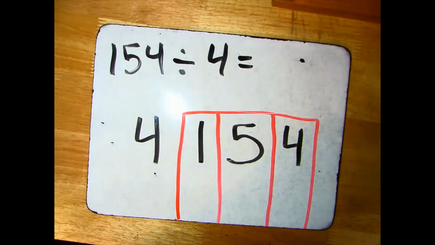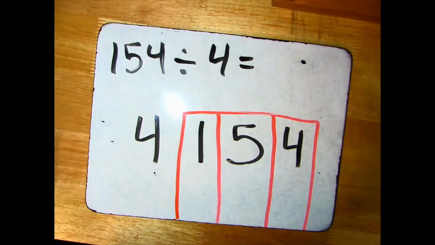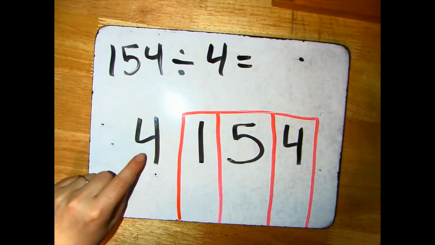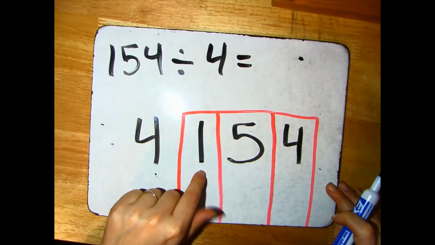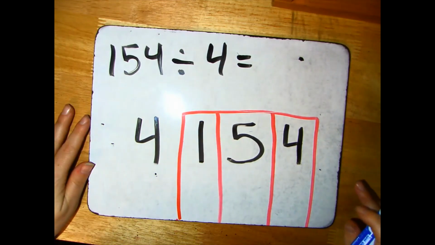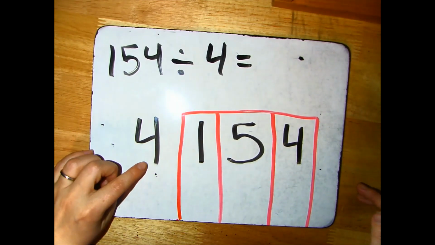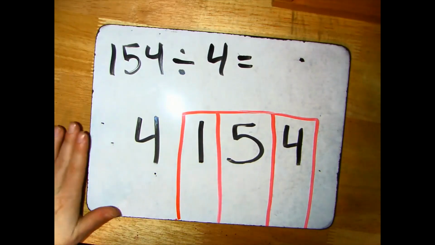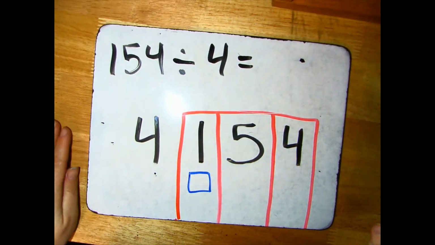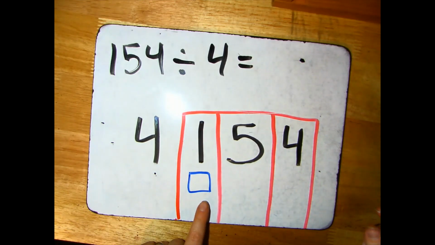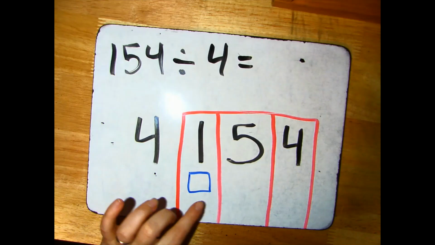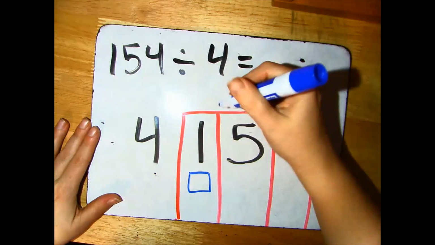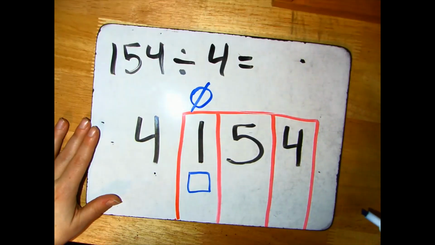The strategy we're using is going place by place and figuring out if there's enough to make groups, and if so, how many. So my first question is, how many times does 4 go into 1? And I'm working in the hundreds place. I can think of that like, how many groups of 4 can I make if I have 100? I could even draw that 100 if I wanted to think about it. Here is my 100. How many groups of 4 could I make with 1? Well, you can see there's only 100. I don't have enough to make 4 groups. So I'm going to put a 0. 0 means I don't have enough to make groups.